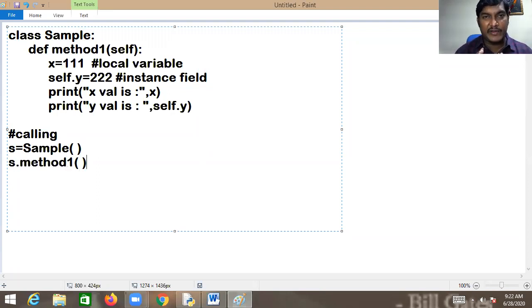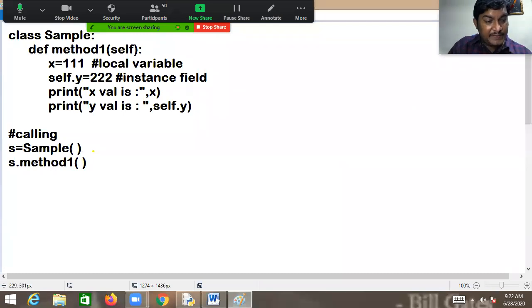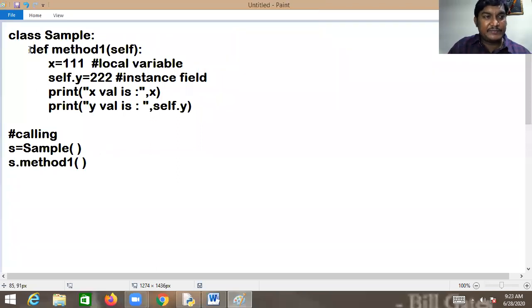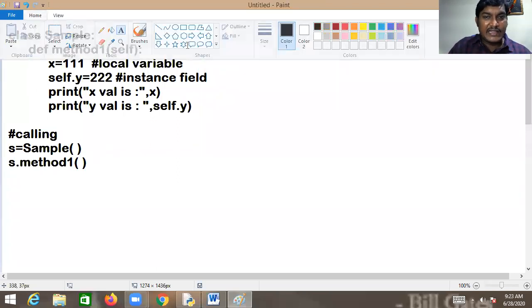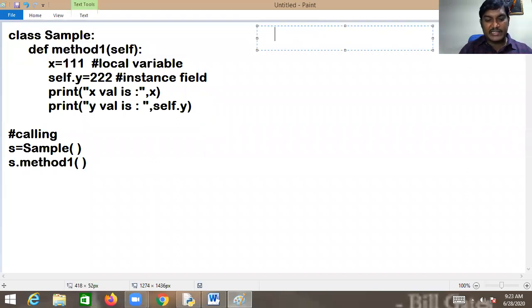Now I want to give a pictorial representation. Please understand it effectively so that the remaining topics are not difficult. When this particular line executes, an object of the class is instantiated. If you are really serious, in the previous sessions I clearly said we have two organizations in the memory.